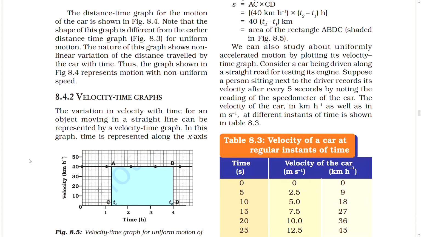We can also study uniformly accelerated motion by plotting its velocity-time graph. Consider a car being driven along a straight road for testing its engine. Suppose a person sitting next to the driver records its velocity after every 5 seconds by noting the reading of the speedometer of the car. The velocity of the car in km per hour as well as in meters per second at different instants of time is shown in the table.